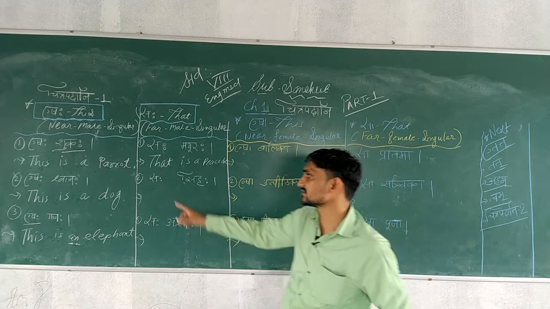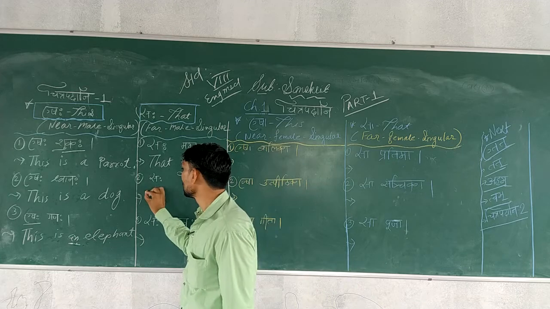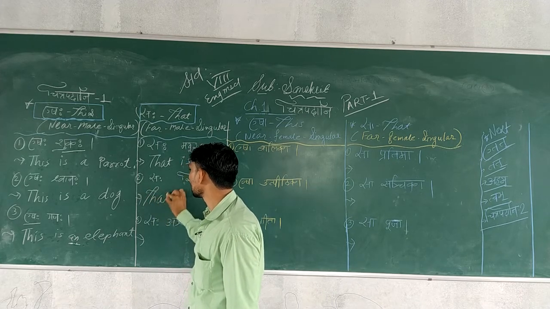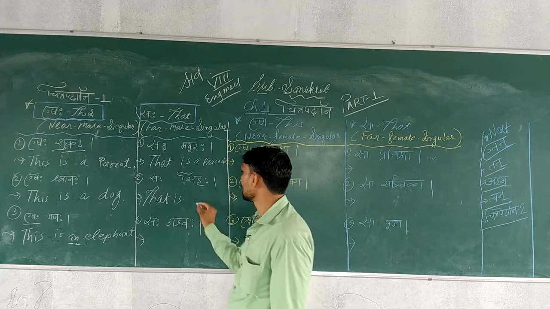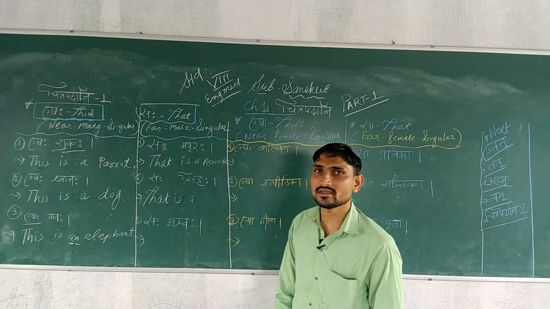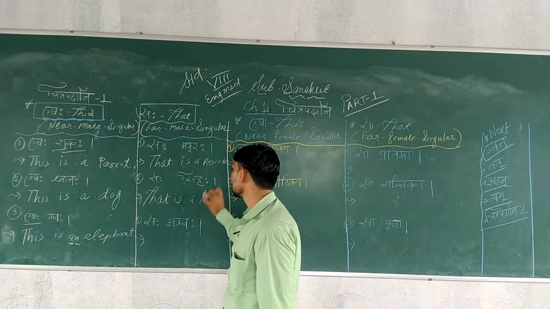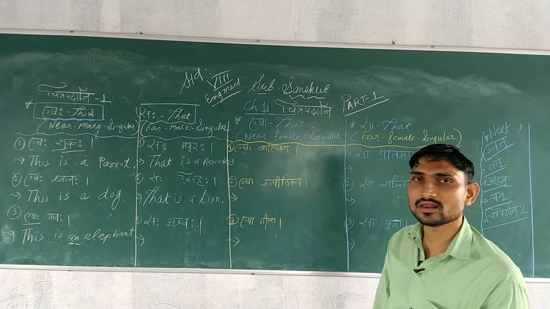Second sentence, see, Saha Sinhaha. Saha means that is a, and Sinhaha means lion: that is a lion.